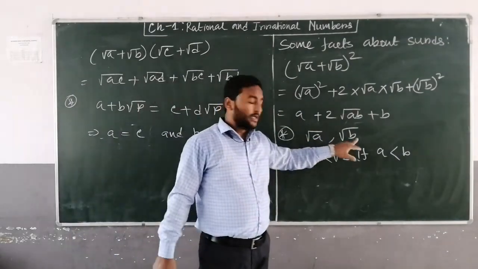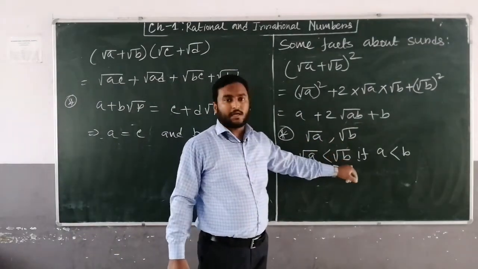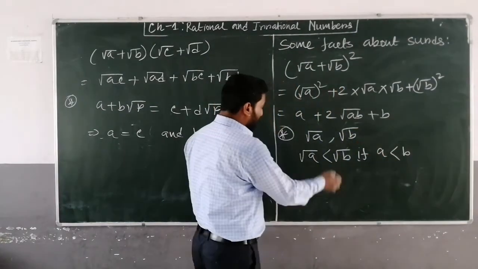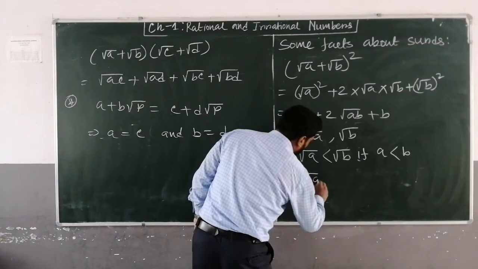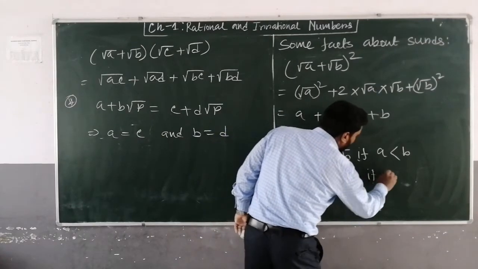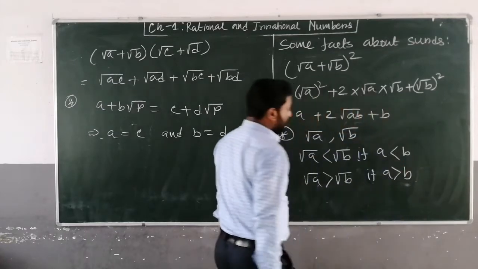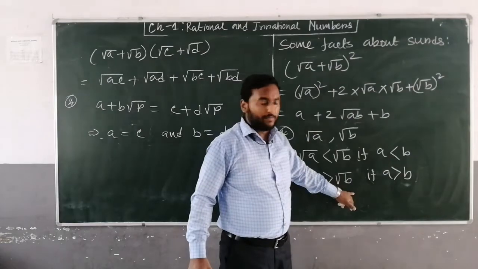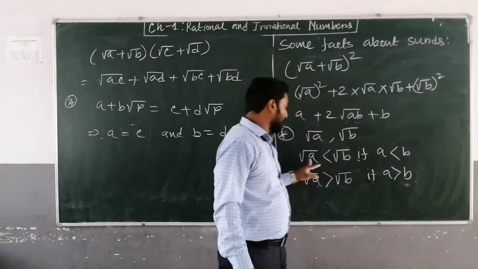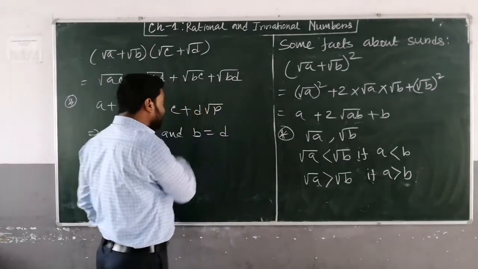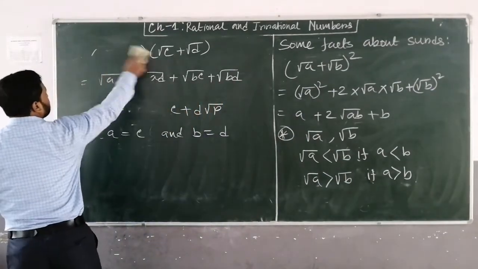Or you can say under root a is greater than under root b when a is greater than b. If a is greater than b, then under root a is greater than under root b. If a is less than b, then under root a is less than under root b.